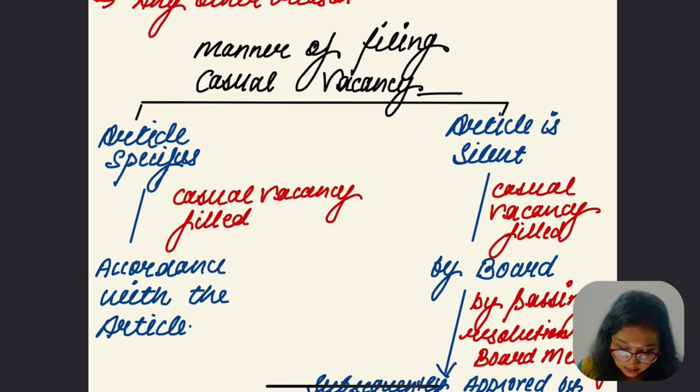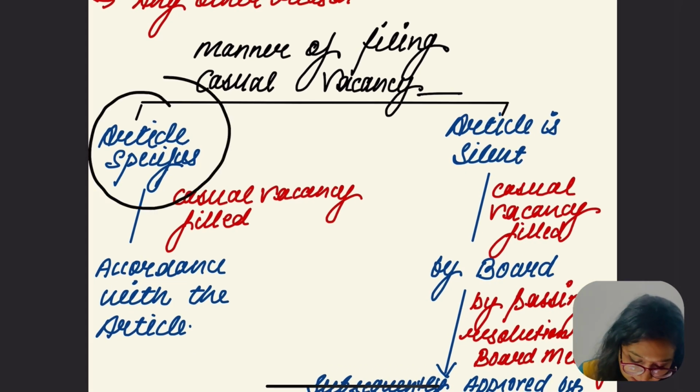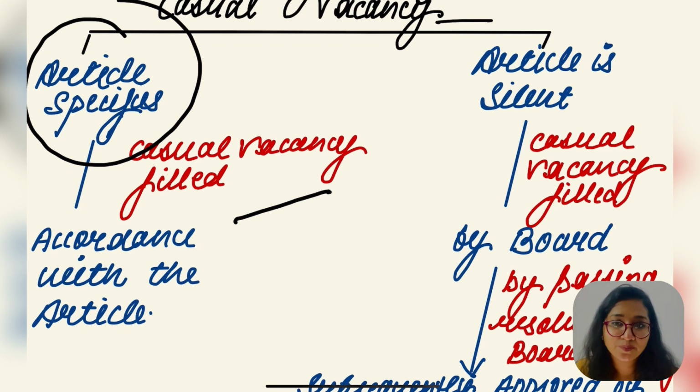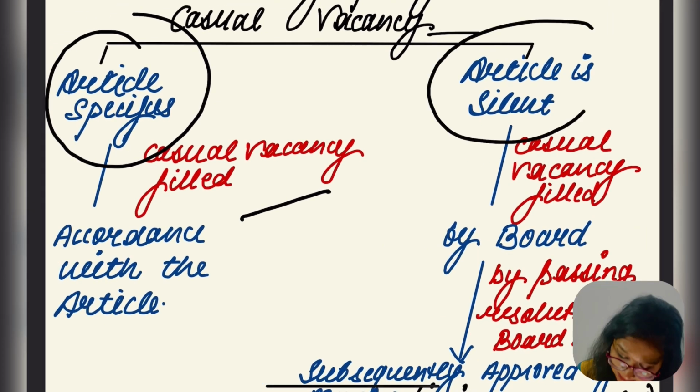Okay, if the article specifies, in that case, the casual vacancy is to be filled according to the article. Of course, when the article is mentioning everything, then the company will go with the article of the company. But what if the article is silent?